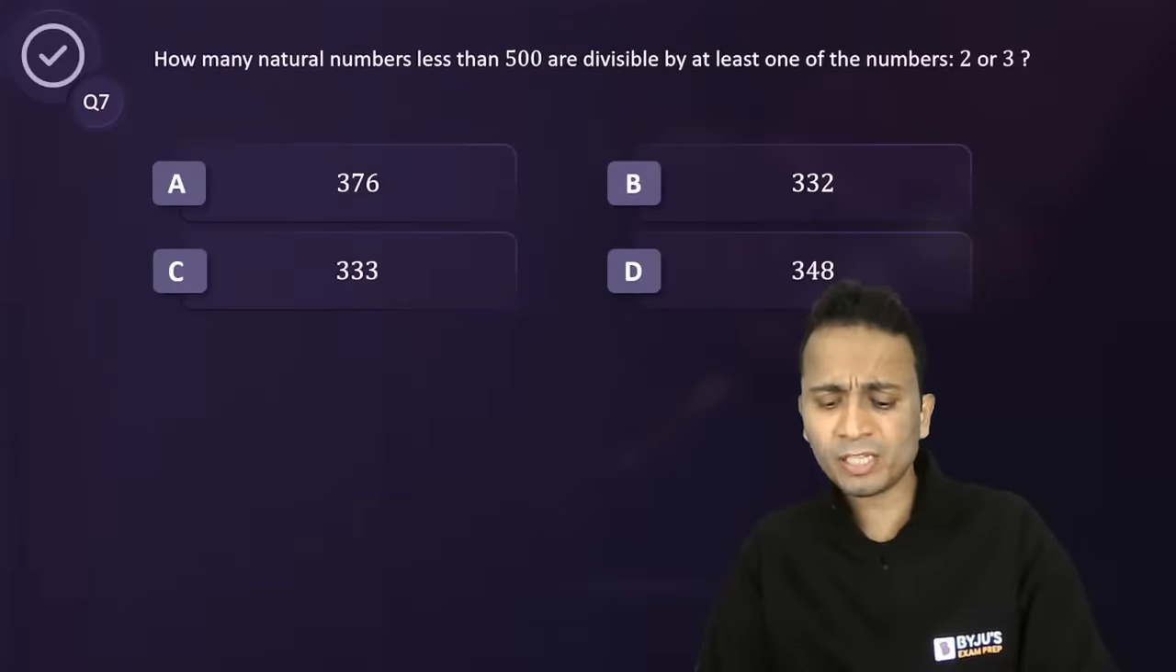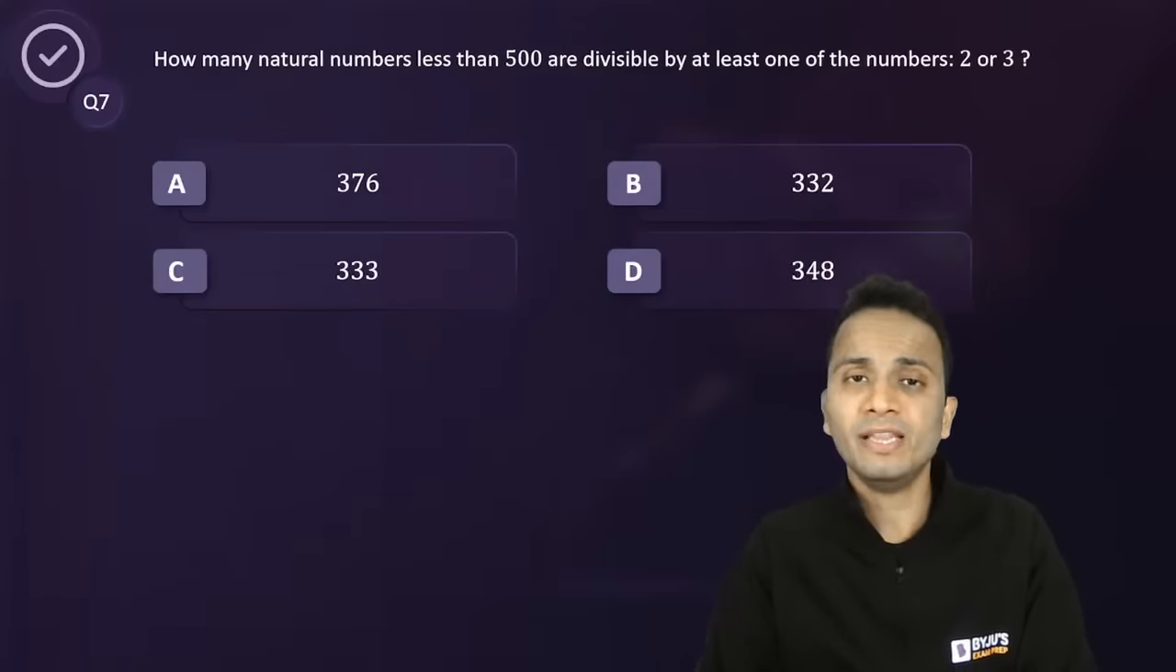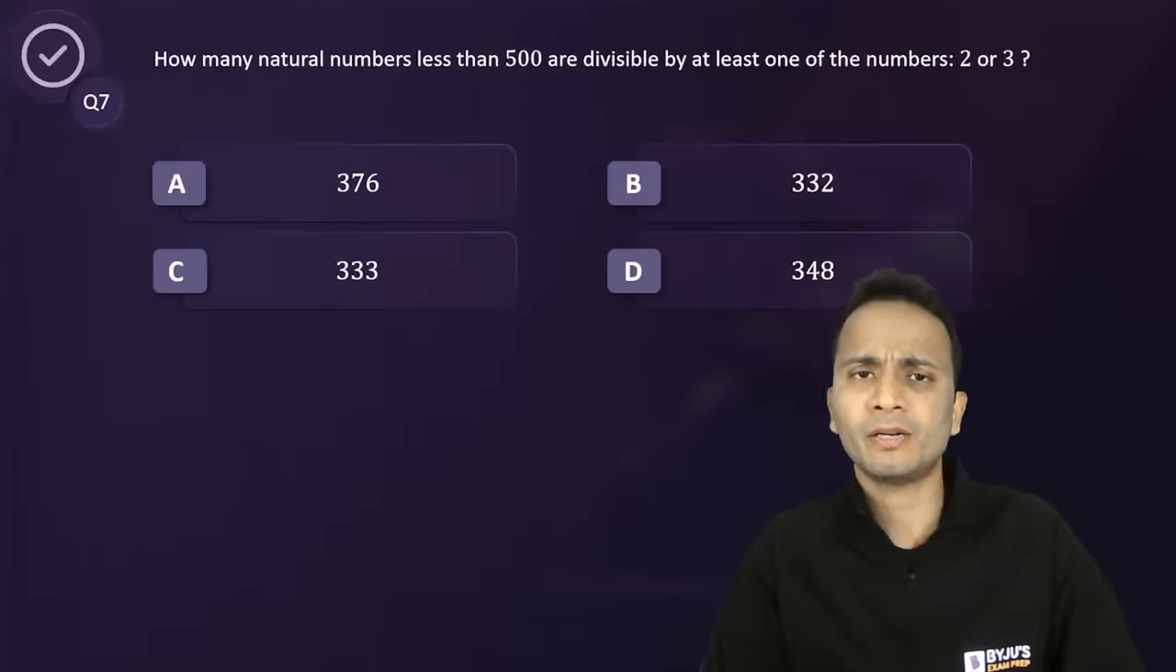Manansha, yes, there are other methods, but the other methods will be very lengthy. So that is why I have not taken any other method.